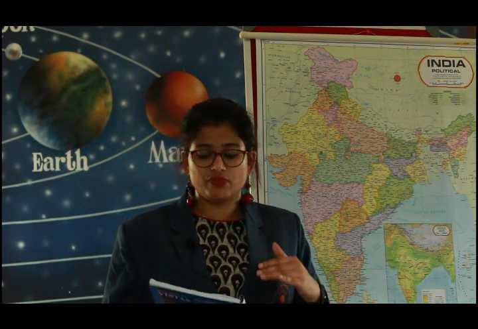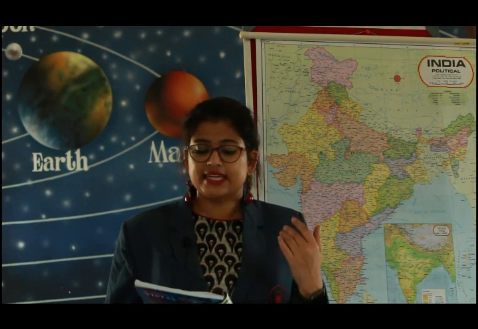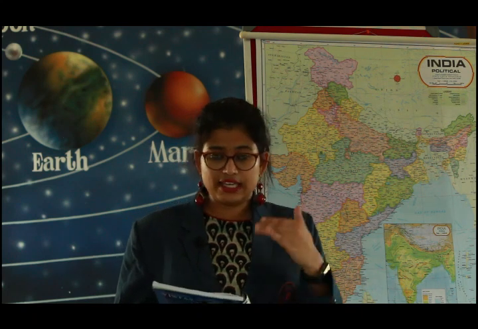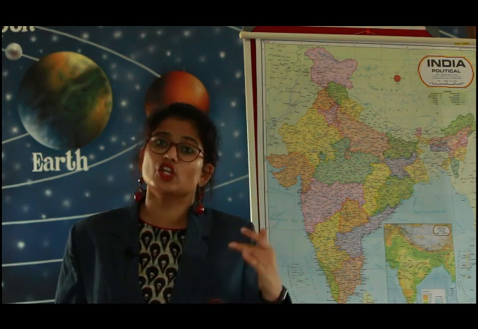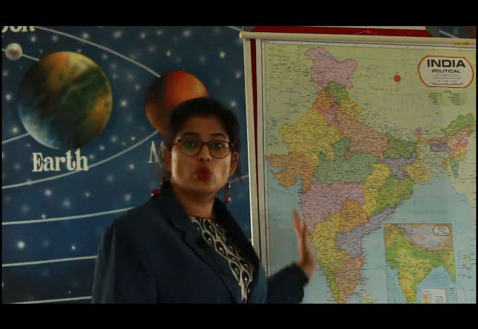The next topic we discussed is the states and union territories of India. India is divided into 28 states and 9 union territories. Then the next topic which we have discussed is the physical divisions of India. India is divided into 6 major divisions such as the northern mountains, the northern plains, the great desert, the southern plateaus, the eastern and western coastal plains and at last the islands.